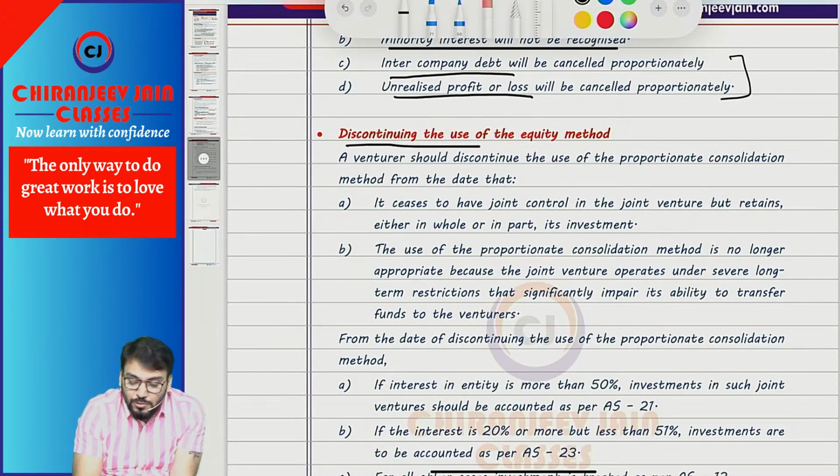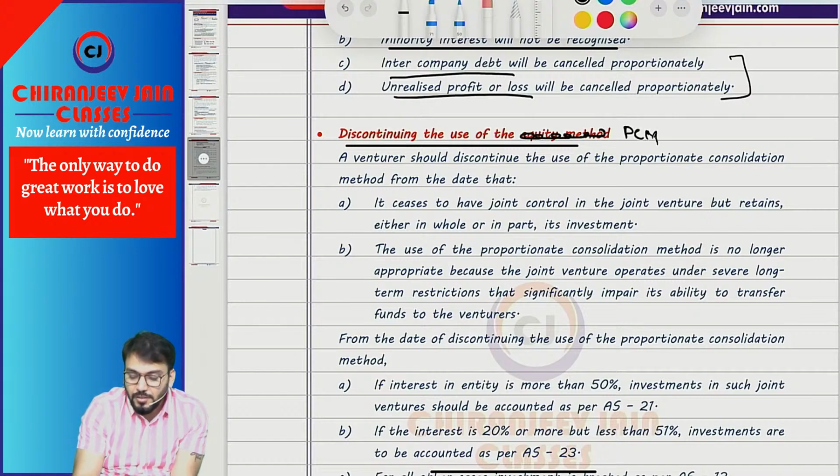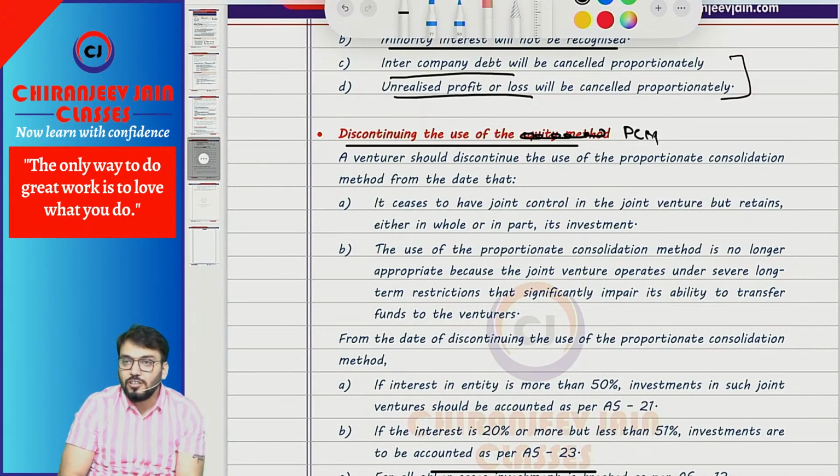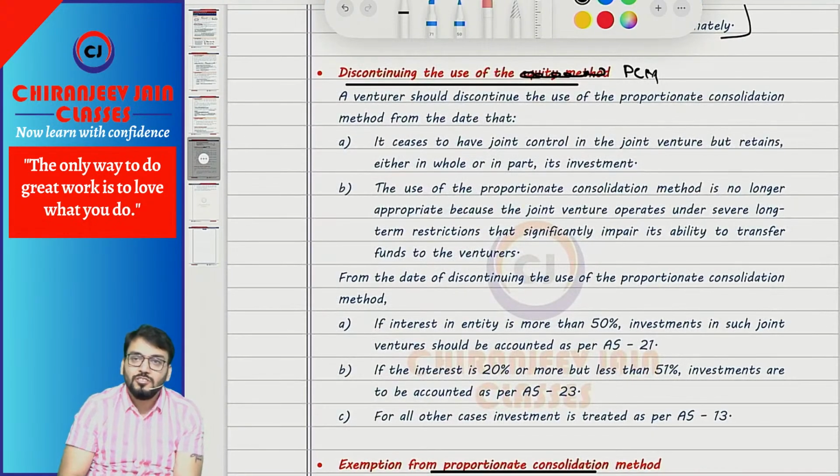Then discontinuing the use of proportionate consolidation method. This type of question can be asked in MCQ format or as a theoretical question also.